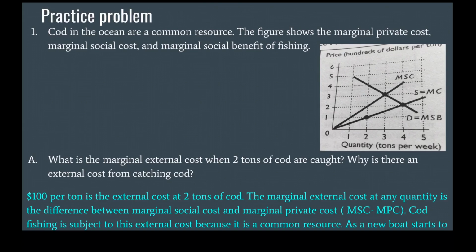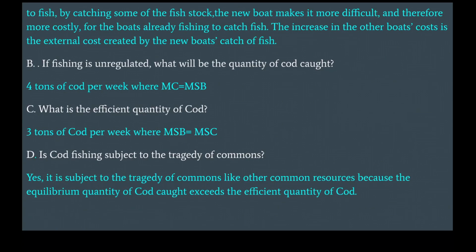As a new boat starts to fish by catching some of the fish stock, the new boat makes it more difficult and therefore more costly for the boats already fishing to catch fish. The increase in the other boats' cost is the external cost created by the new boat's catch of fish.